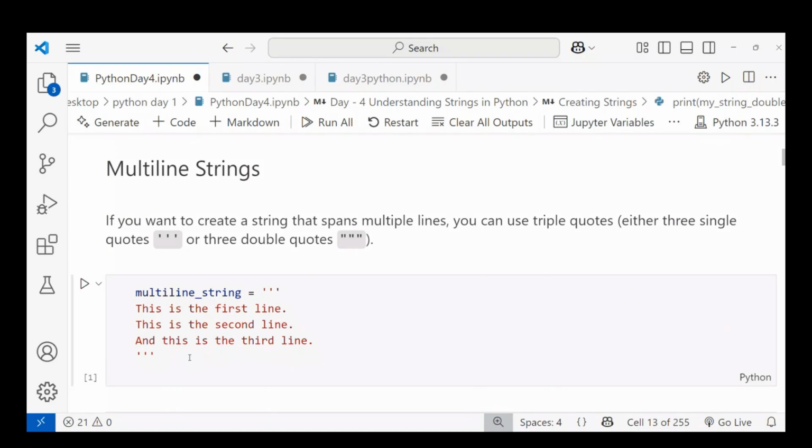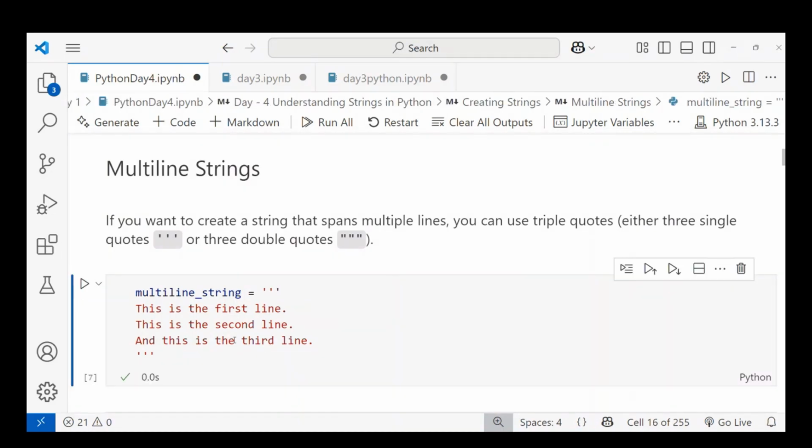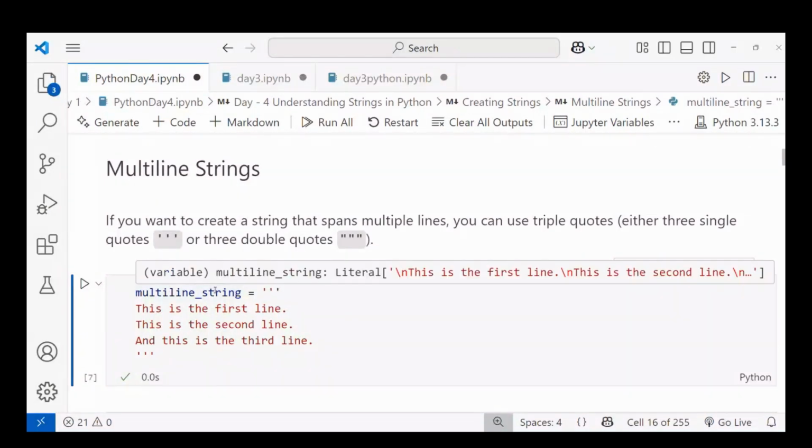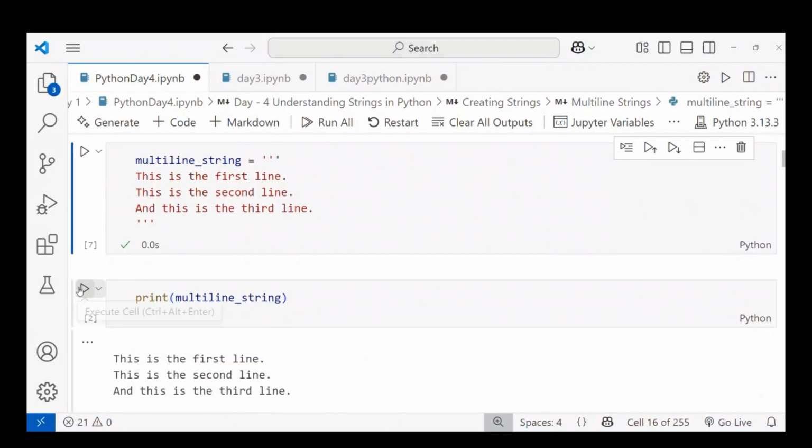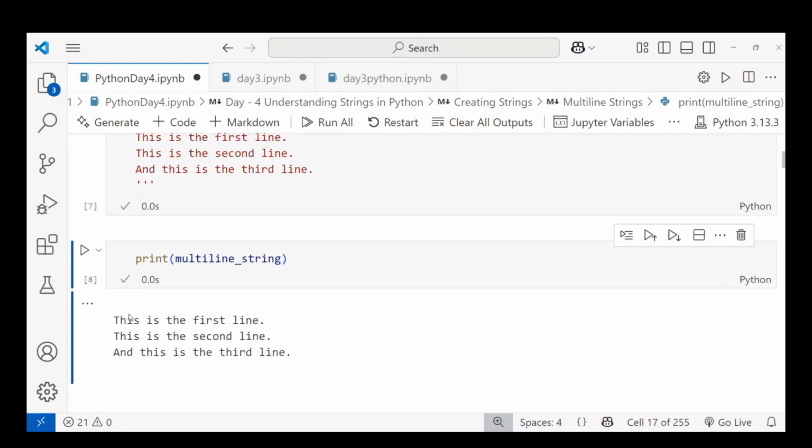Okay, this multi-line text is stored in a multi-line string variable. When I am printing this, you can see here, right? This is the first line, this is the second line, and this is the third line. This is how to create a string using a variable.